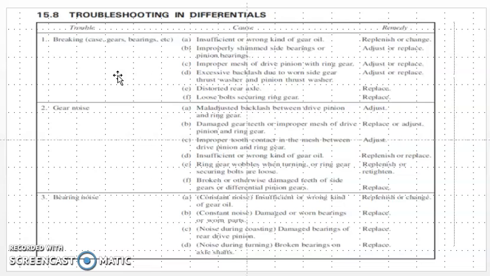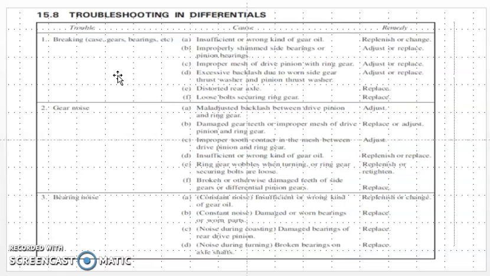Also, there may be excessive backlash due to worn side gear thrust washers and pinion thrust washers. There is also the possibility that the rear axle itself is distorted, or there may be loose bolts securing the ring gear. If the ring gear is assembled with loose bolts, not secured tightly, there may be damage to the gear.